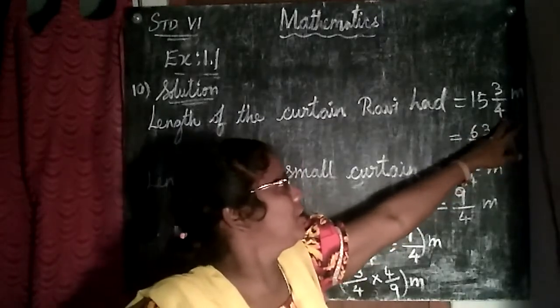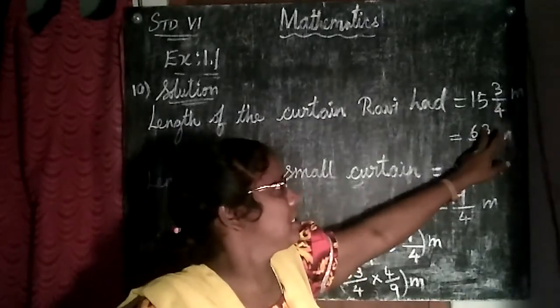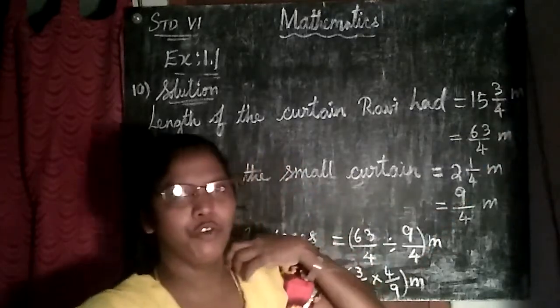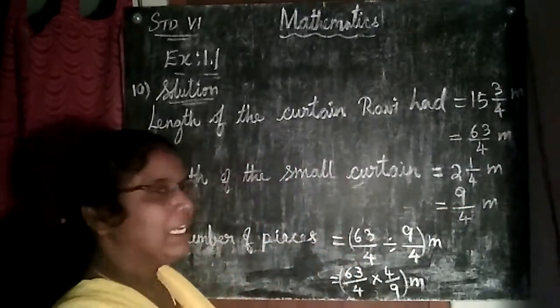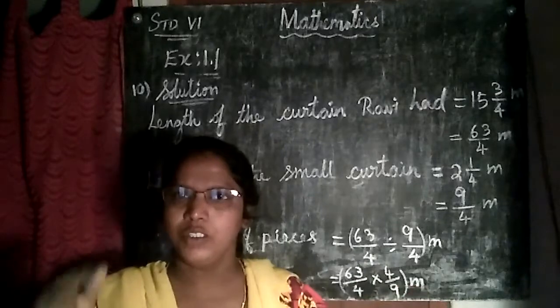I am converting that one. 4 15s are 60. 60 plus 3 is 63 by 4 meter. Okay, and he is cutting that long curtain into small pieces.